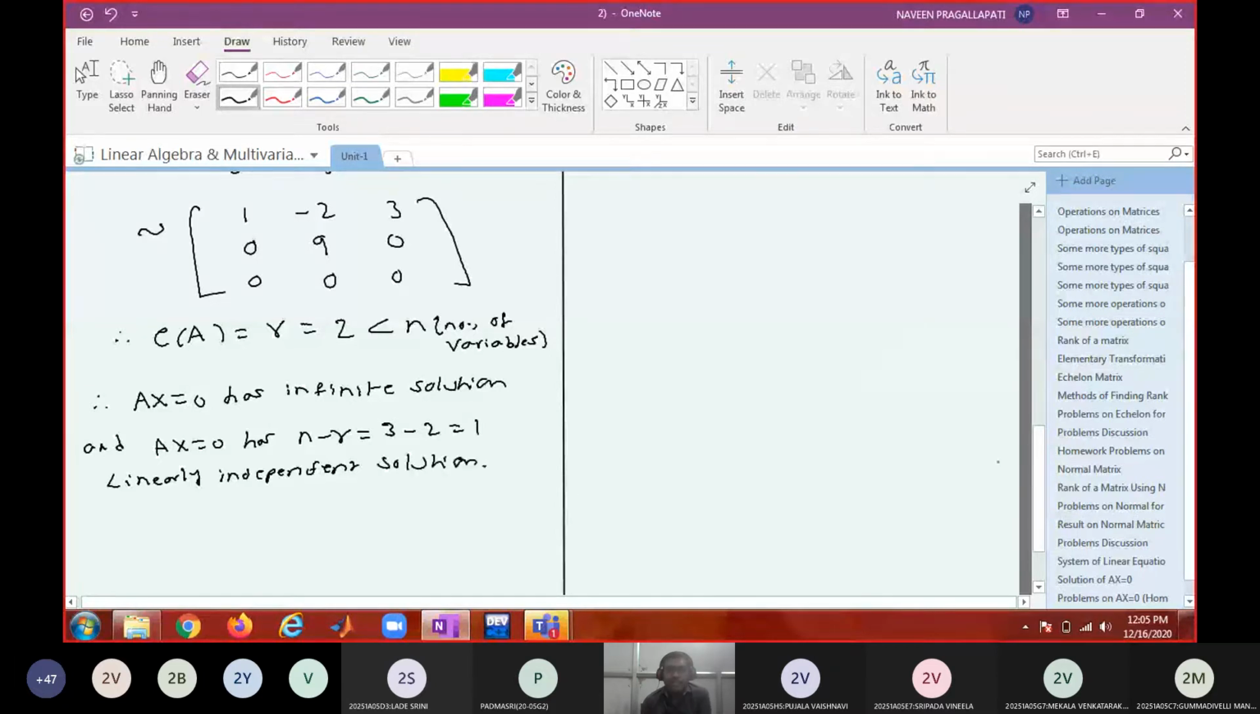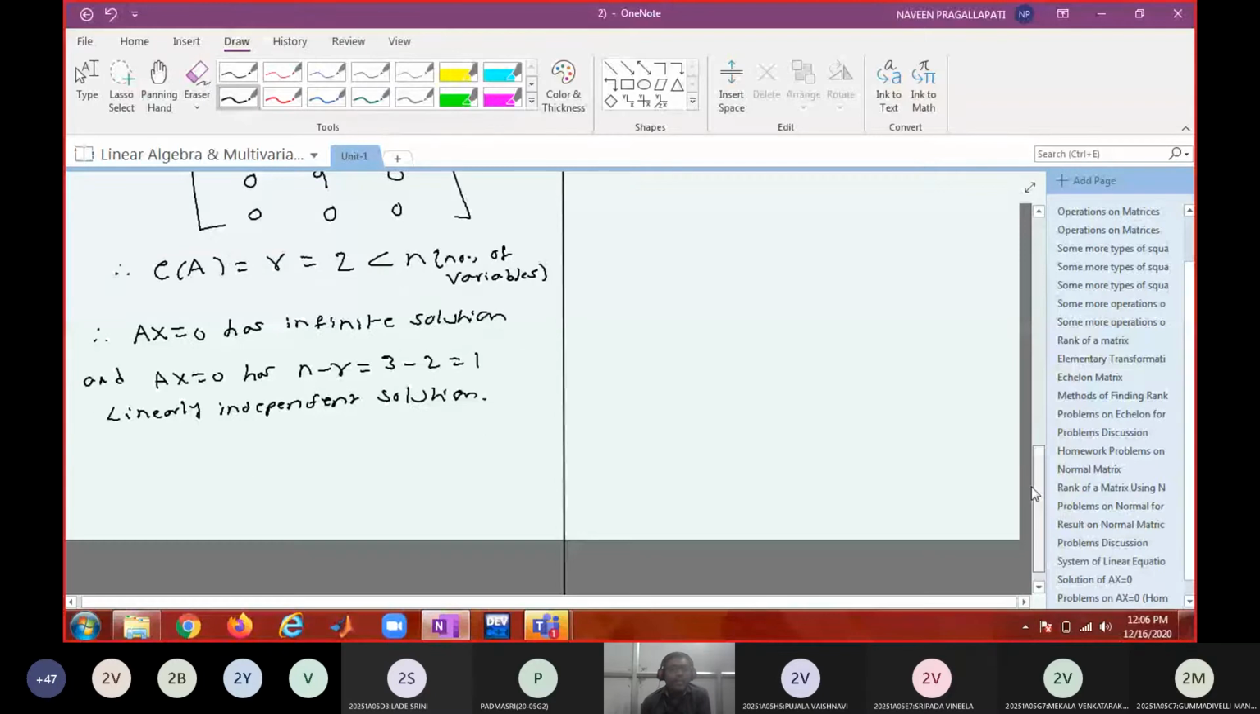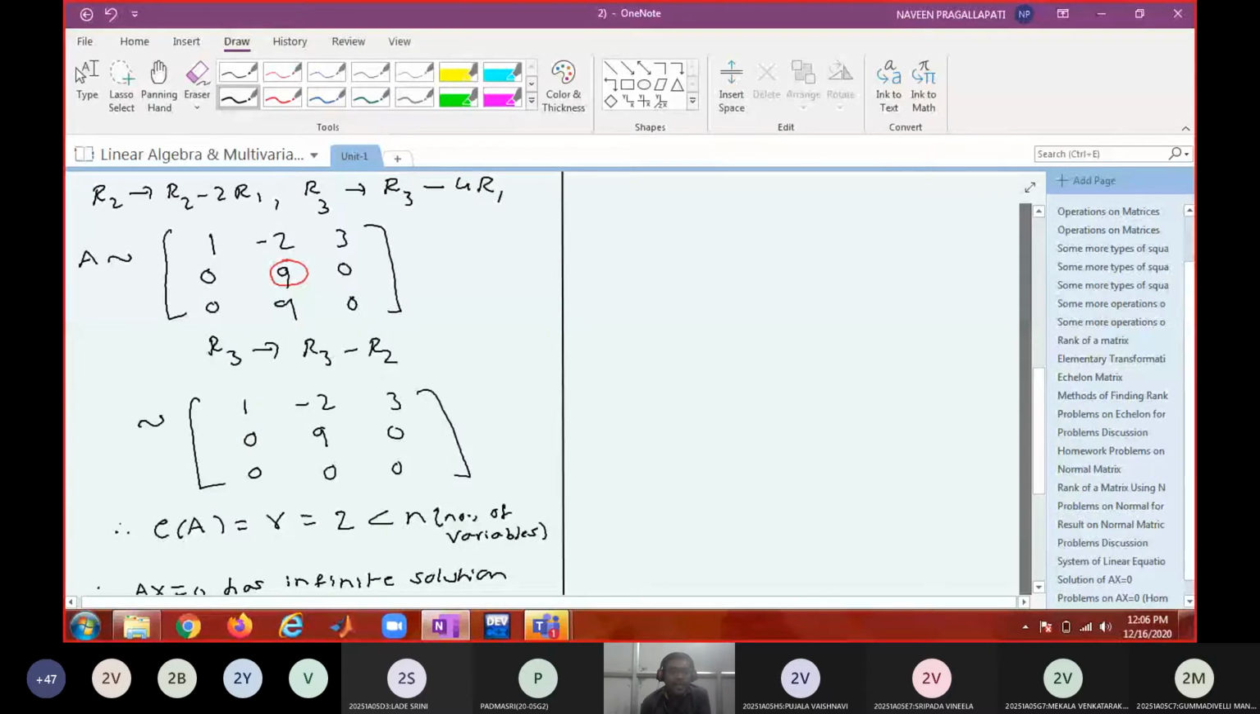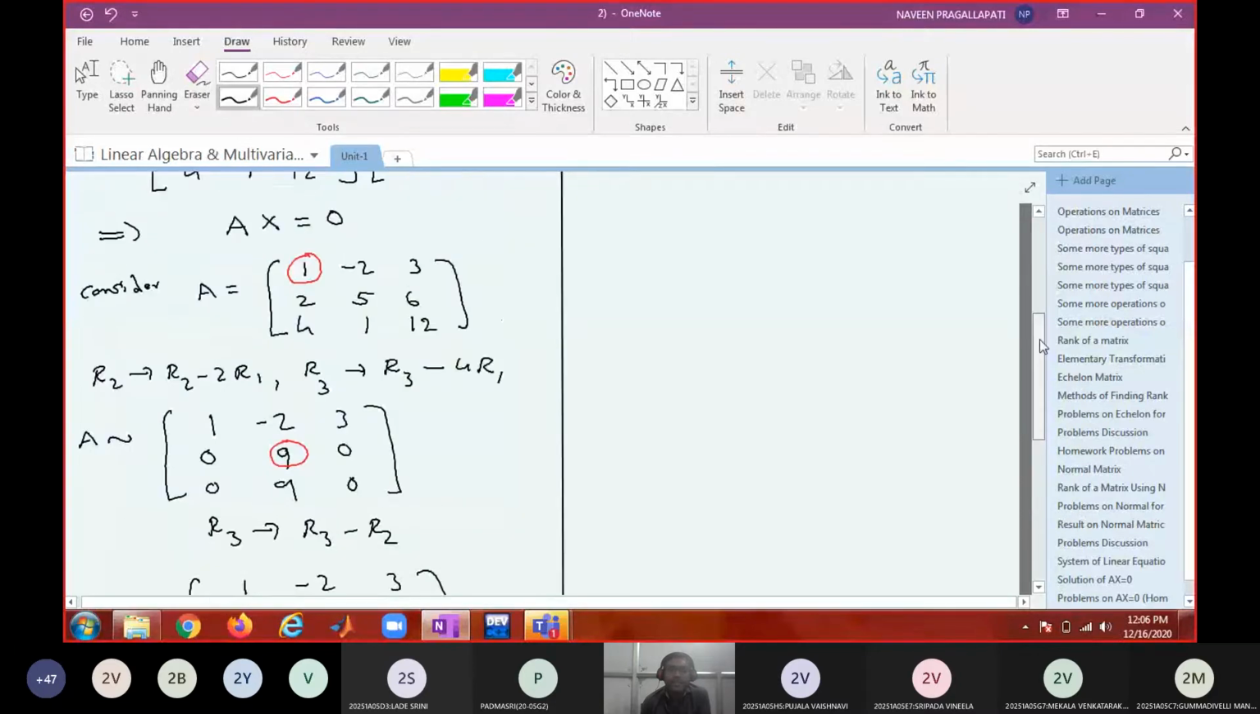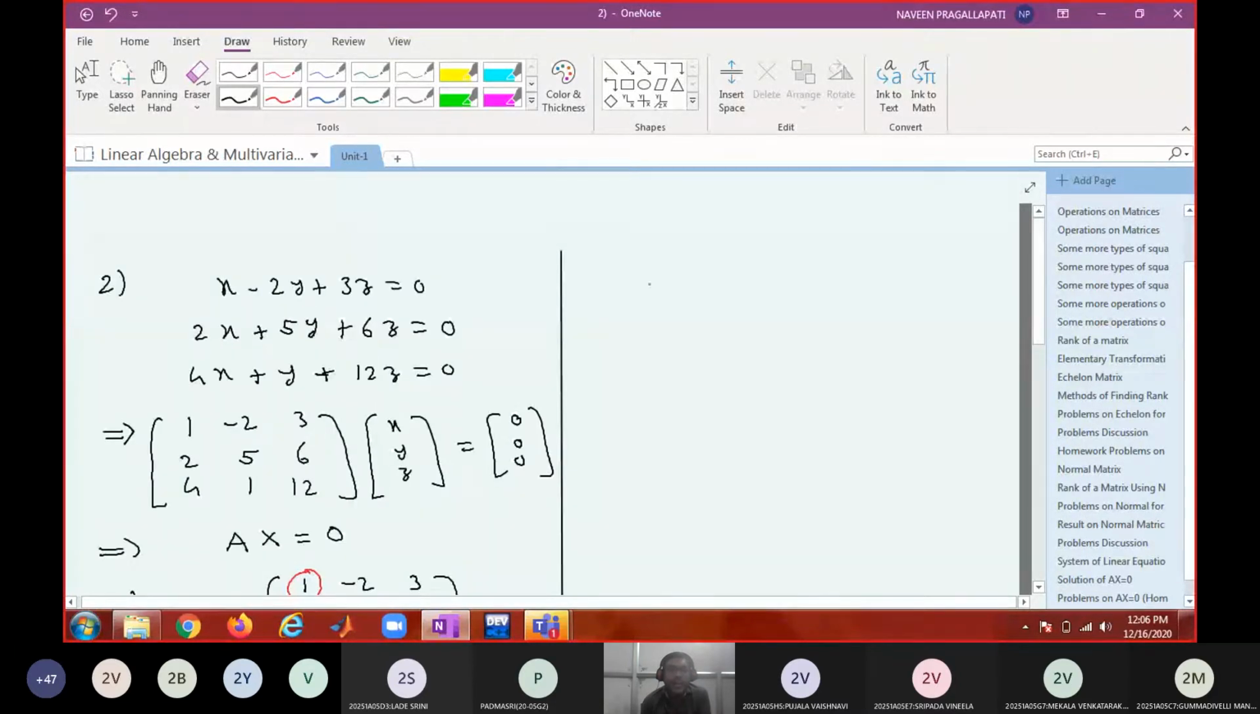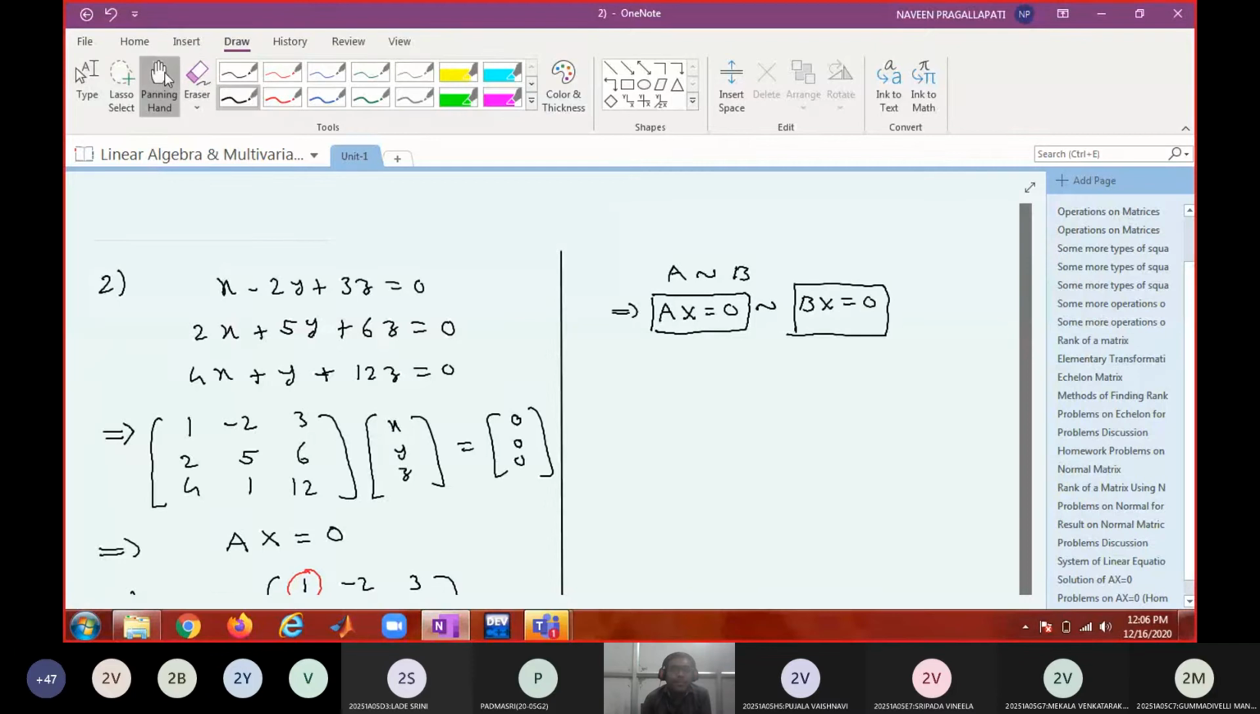Now how to solve the system? Let us call this matrix B for the time being. Since A is equivalent to B, the system Ax equal to 0 will be equivalent to Bx equal to 0. That means both systems will have the same set of solutions. Solving this system is the same as solving that system. Whatever the solution set of Bx equal to 0, the same solution will be there for Ax equal to 0 and vice versa.